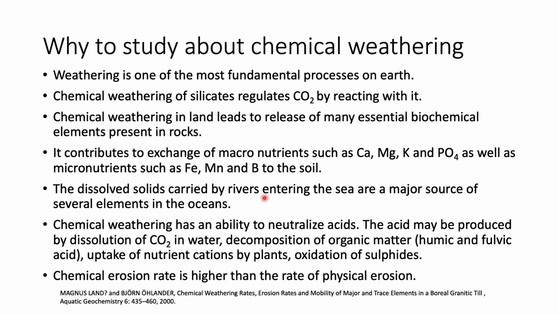The dissolved solids carried by rivers entering the sea are a major source of several elements in the oceans. Chemical weathering has an ability to neutralize acids, that is, ocean acidification has been modified by these dissolved materials. The acid may be produced by dissolution of CO2 in water, decomposition of organic matter, uptake of nutrient cations by plants, or oxidation of sulfides. So these are all the various chemical weathering reactions. The chemical erosion rate is higher than the rate of physical erosion. So this is the major difference between chemical and physical erosion.